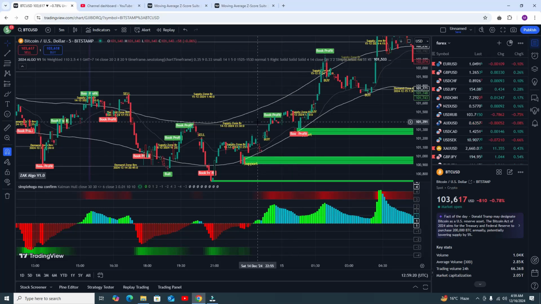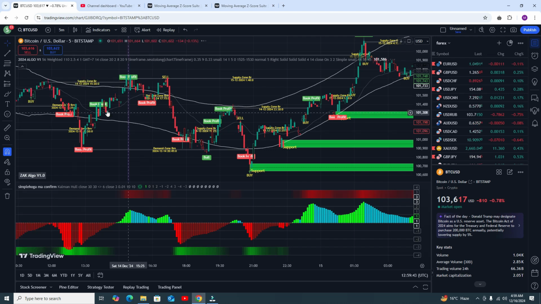Hopefully, you're fine. First, mostly people are asking me, can you please make an indicator which gives more accurate results? You can get more accuracy by using this Simple Hoga for 2024 Algo V1, and so I made another indicator that will give you more confirmation results. If you go deeply into this indicator, definitely this is your money machine.